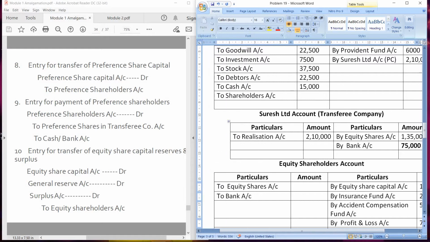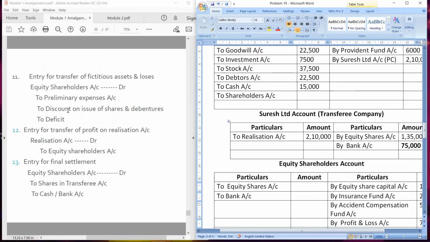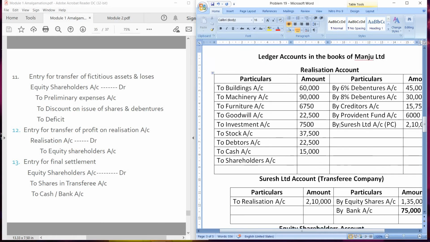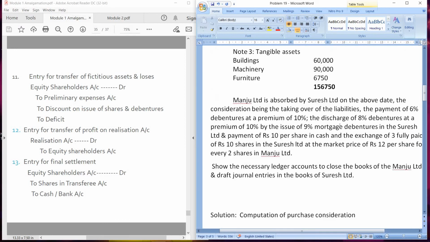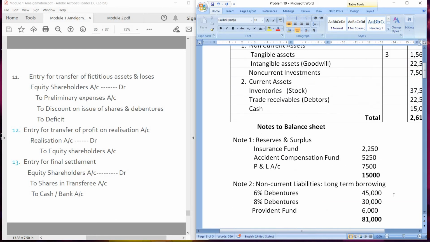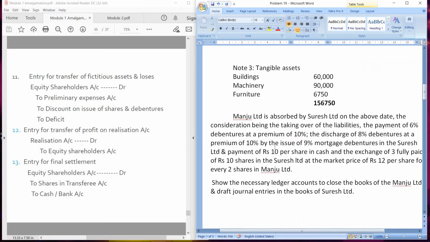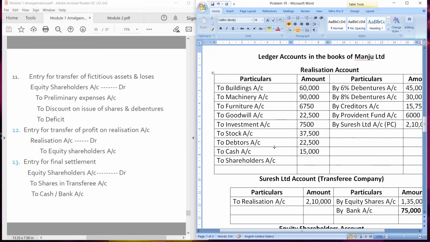Okay, now the next entry is for transfer of fictitious assets. Now look at the problem. No information regarding fictitious assets and losses is given. In fact, we have profit, so we will not pass this entry. Now entry for transfer of profit on realization. So we have to close the realization account.